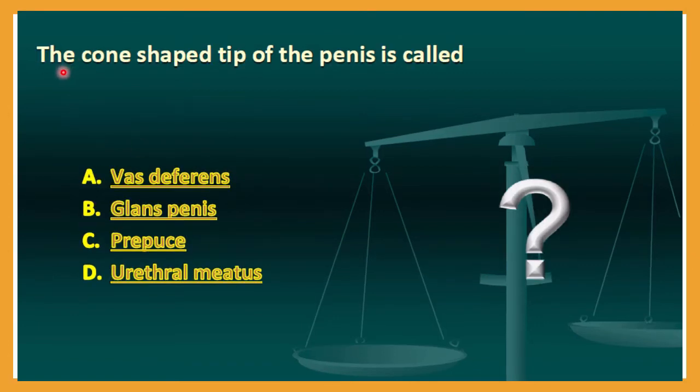Fourth question: the cone-shaped tip of the penis. The tip of a penis is called: A, vas deferens; B, glans penis; C, prepuce; or D, urethral meatus. Just write down your answer in a comment.